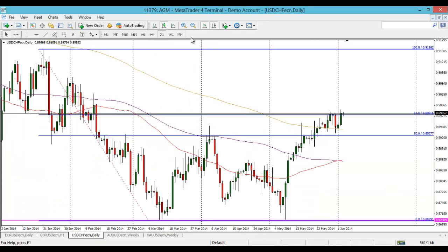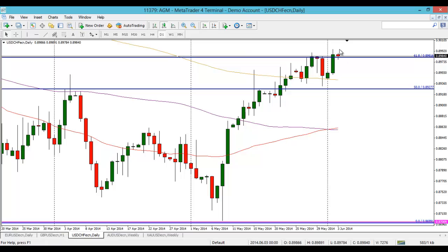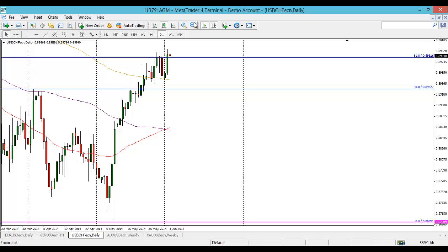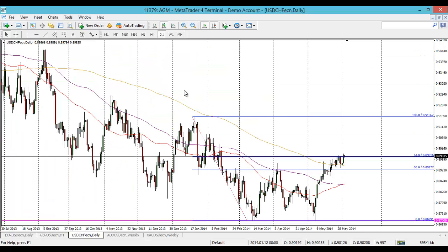You can see that there on the daily. We've in fact had a daily close above that, and in terms of today's candle, we've already come down and tested this 61.8. You can see it's trying to hold above, so the odds for me are that we're going to keep on grinding higher. Especially as this is a double bottom, and fibs in terms of double bottoms and double tops don't tend to hold as well, in my opinion. So I think we'll continue to keep on grinding higher.